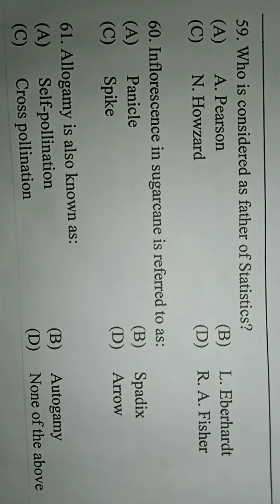Next question: who is considered as father of statistics? The correct answer is option D, R.A. Fisher. So R.A. Fisher is the father of statistics. Next question: inflorescence in sugarcane is referred to as... The correct answer is option D, arrow. The arrow is the sugarcane inflorescence type. The next question: allogamy is also known as... The correct answer is option C, cross pollination. Cross pollination is also known as allogamy.